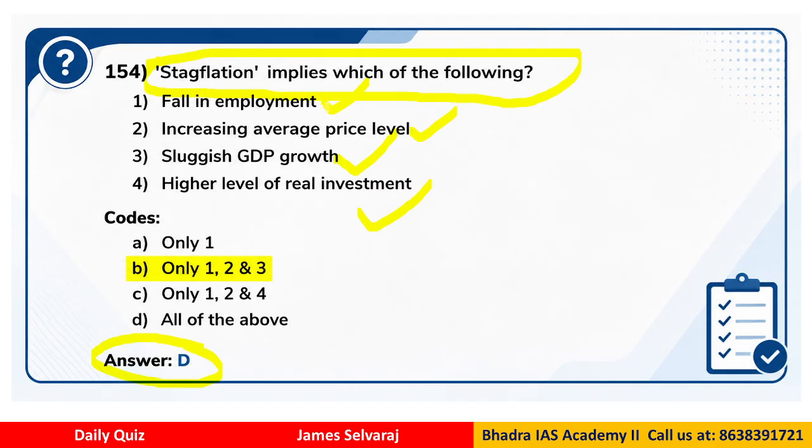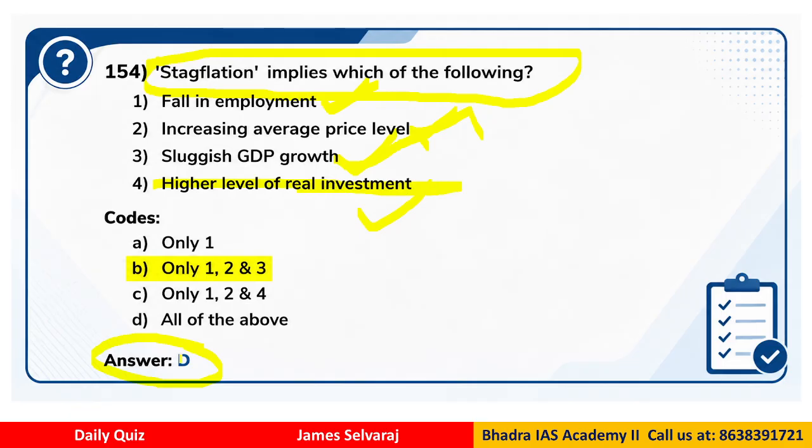Fall in employment is part of stagflation. Increase in average price level, yes. Sluggish GDP growth, yes. Higher level of real investment, no. Higher level of real investment cannot be. So option 4 is wrong.